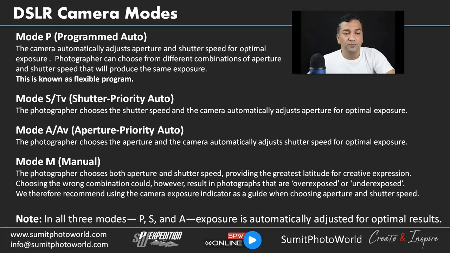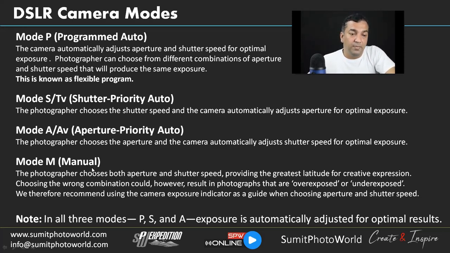So these modes, if you see, are designed to give you optimal exposure, but also give you control over some aspects of the camera settings. You can control those settings, but the camera will still give you a good exposure. We call these modes semi modes also, because these are semi-auto modes: some parts you are able to control and some parts are controlled by the camera. That's why we call these semi modes.